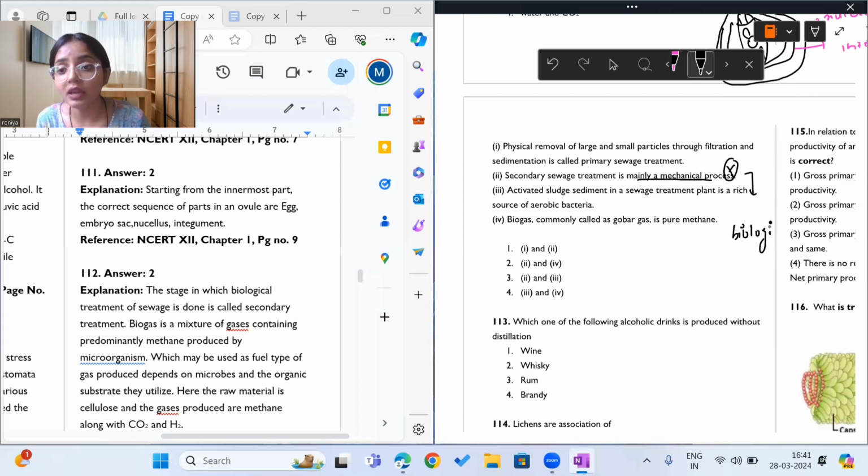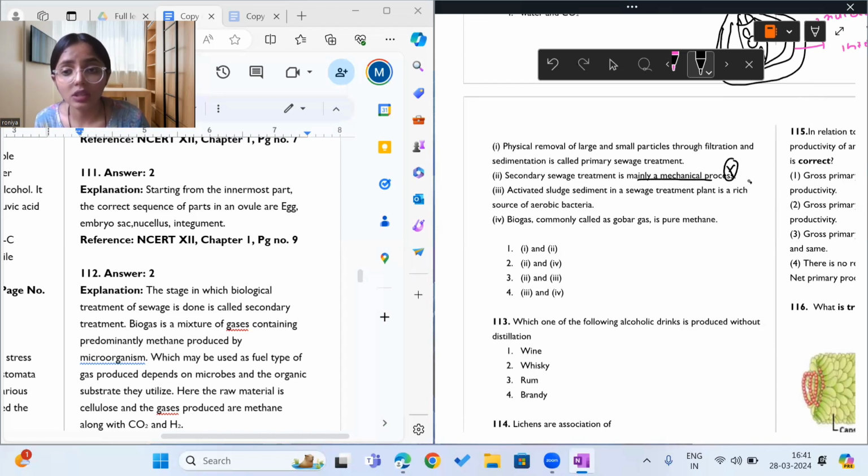The bacteria which are called flocs help in oxidation of the organic material. So secondary treatment is mainly a biological process and not a chemical process.